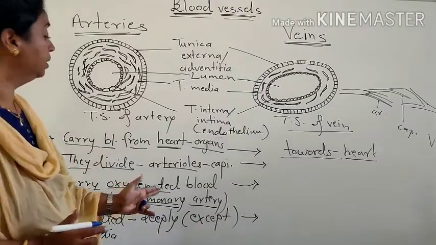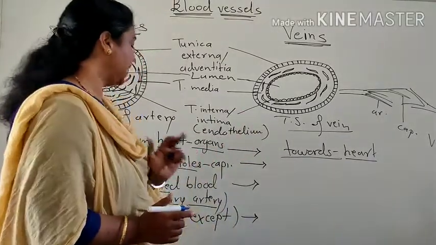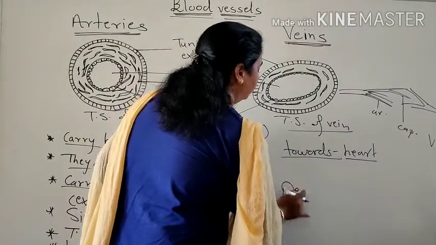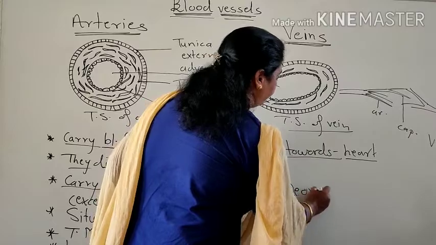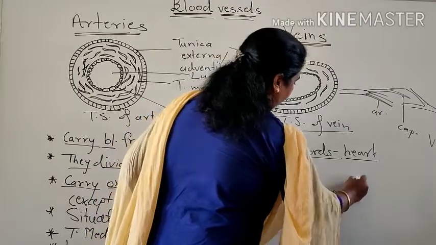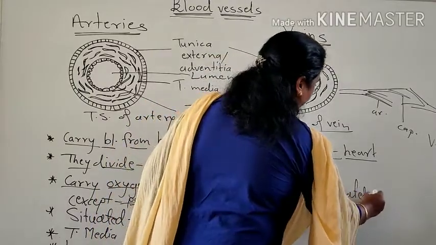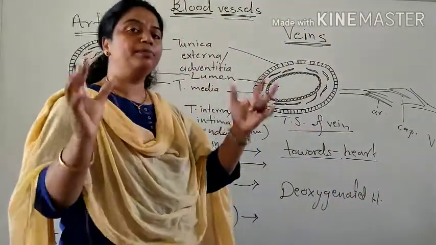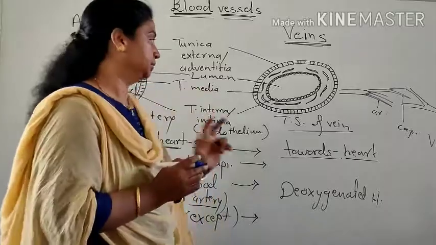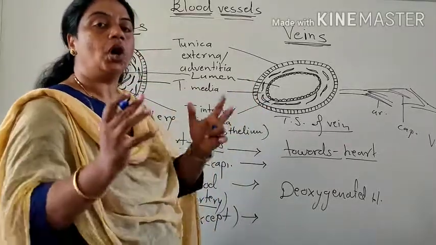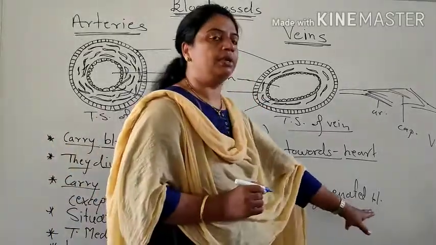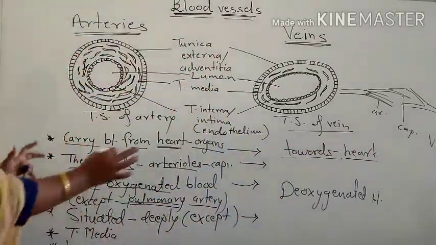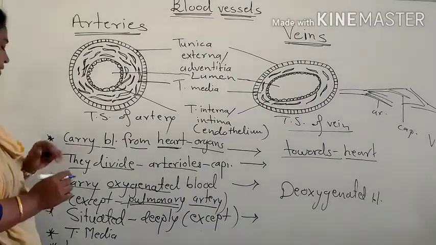Here, these veins carry deoxygenated blood from different parts to the heart. Veins collect or carry deoxygenated blood from different body organs to the heart. This is the main difference between the arteries and veins.